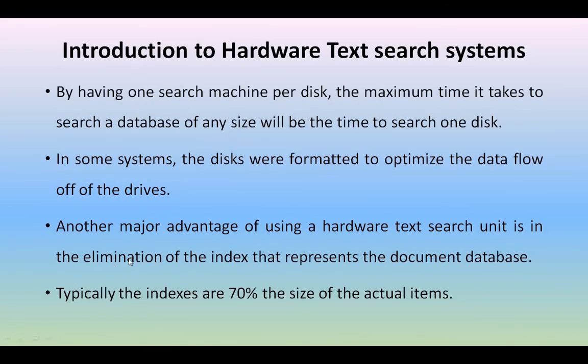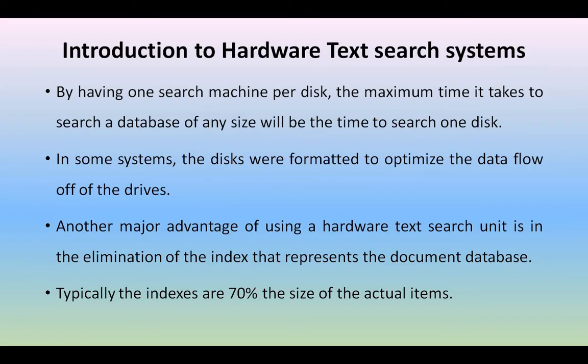One more thing we need to talk about is that by having one search machine per disk, the maximum time it takes to search a database of any size will be the time to search one disk. So with one search machine per disk, it takes the same time to search the entire database. So how much time is it saving? In some systems the disks were formatted and had to be optimized.